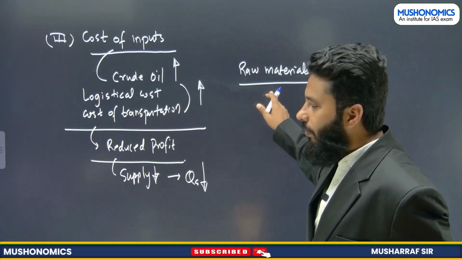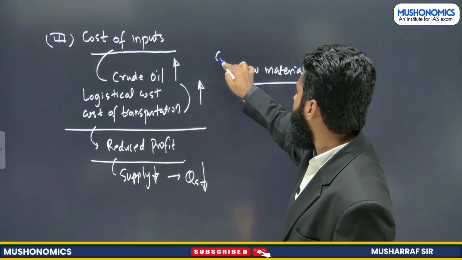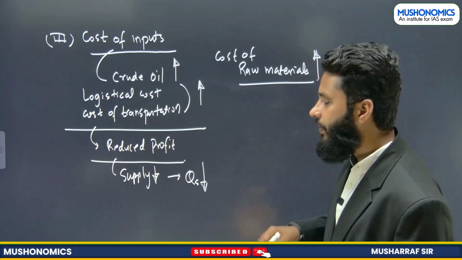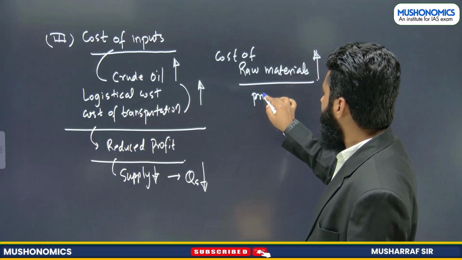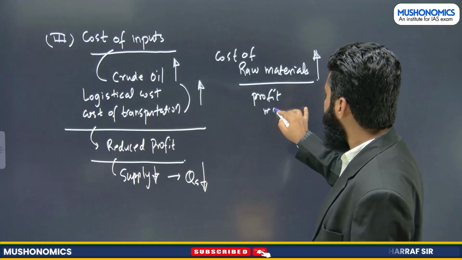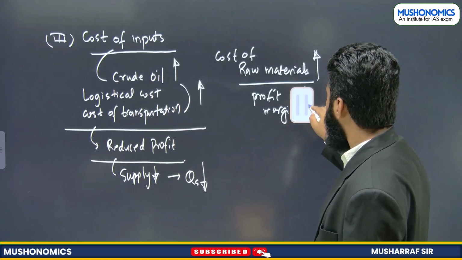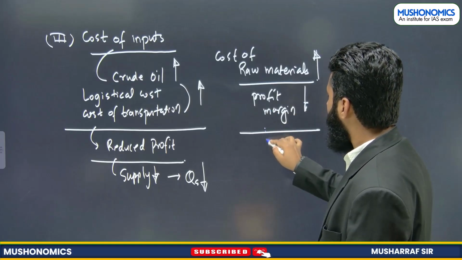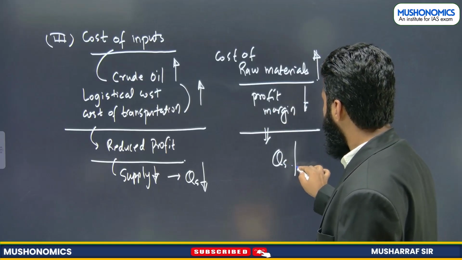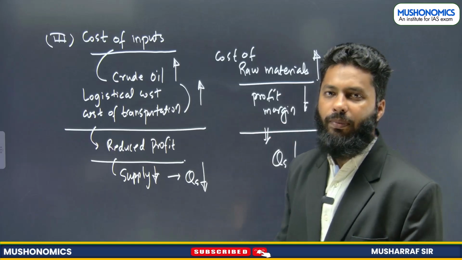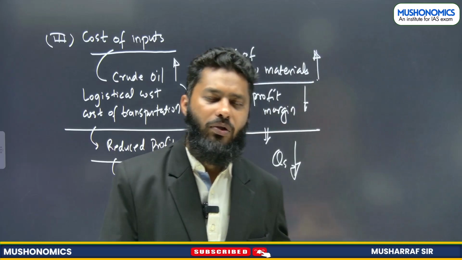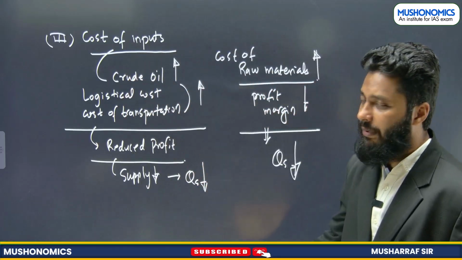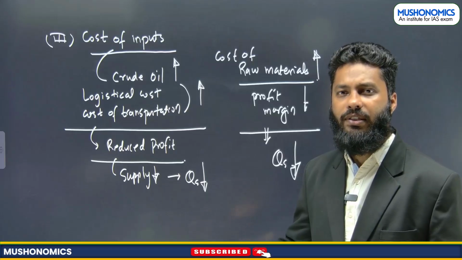If the cost of raw materials increases, what will happen? The profit margin will decrease. If the profit margin is about to decrease, what will happen? Quantity supply will automatically be reduced by the producer, right? So this is the idea of the factors which are affecting supply other than the price.